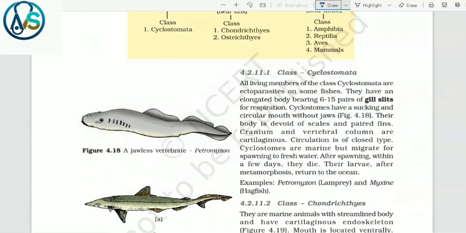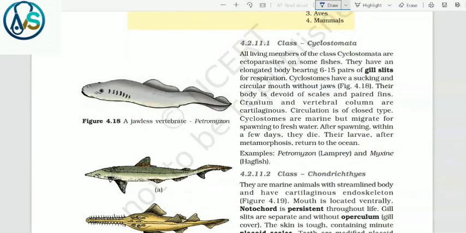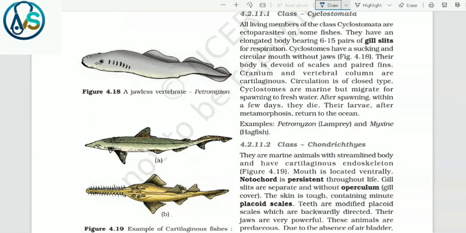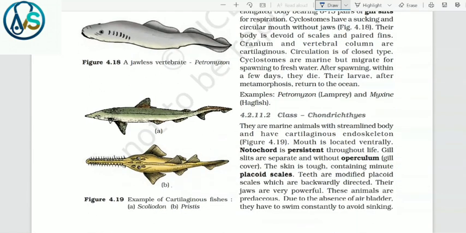4.2.11.1 Class Cyclostomata. All living members of the class Cyclostomata are ectoparasites on some fishes. They have an elongated body bearing 6 to 15 pairs of gill slits for respiration. Cyclostomes have a sucking and circular mouth without jaws. Their body is devoid of scales and paired fins. Cranium and vertebral column are cartilaginous. Circulation is closed type. Cyclostomes are marine but migrate for spawning to fresh water. After spawning, within a few days they die. Their larvae after metamorphosis return to the ocean. Examples are Petromyzon, that is lamprey, and Myxine, that is hagfish.